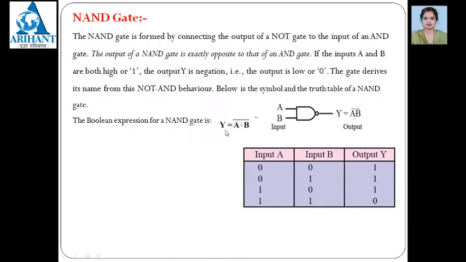And the Boolean expression for this is Y is equal to A into B, which is the AND gate equation, and the reverse of this is the bar. So the NAND gate Boolean expression is Y is equal to A into B whole bar.